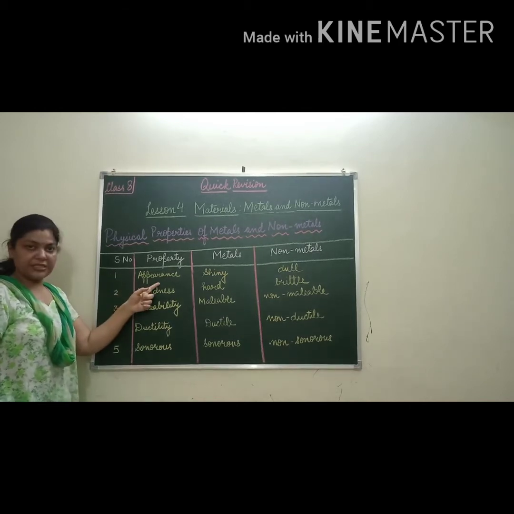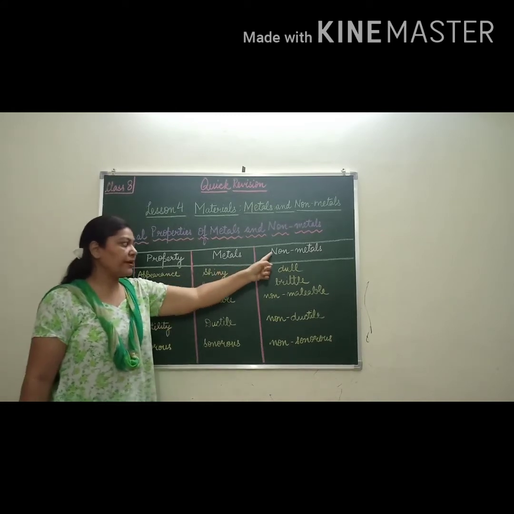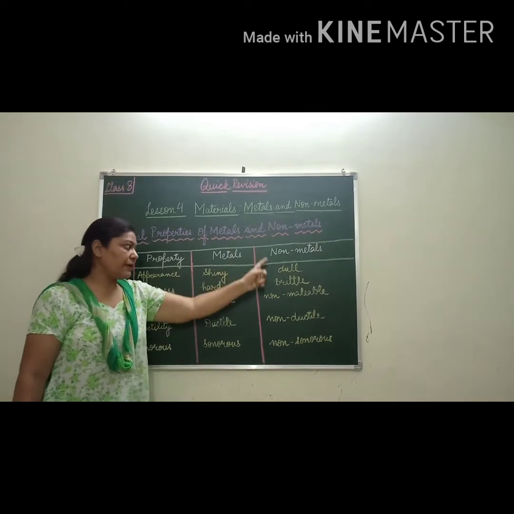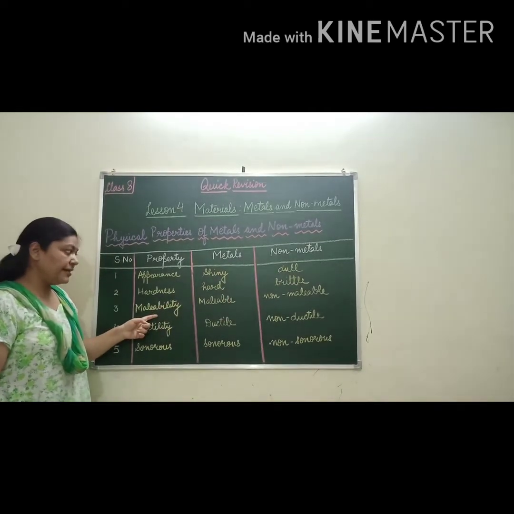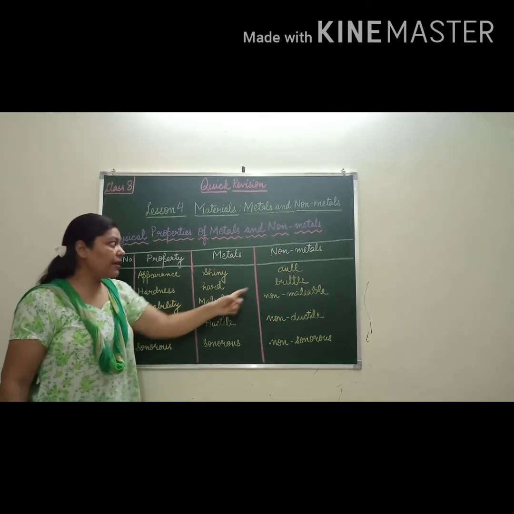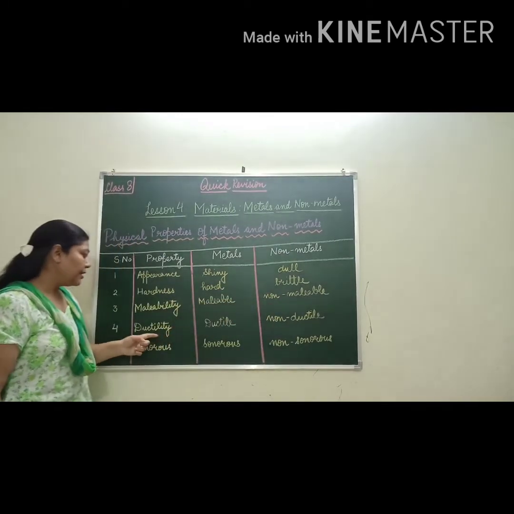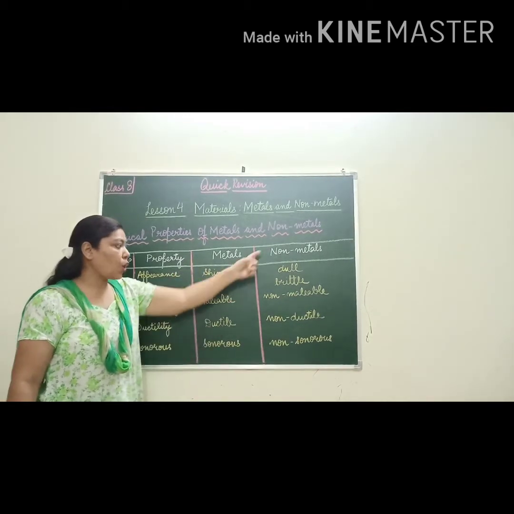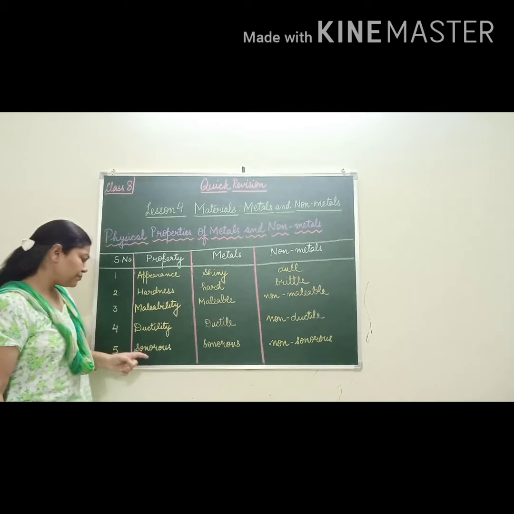First, appearance. Metals are shiny, non-metals are dull. Hardness: metals are hard, non-metals are brittle. Malleability, that means converting into sheets. Metals are malleable, non-metals are non-malleable. Ductility, that is converting into wires. Metals are ductile, non-metals are non-ductile.